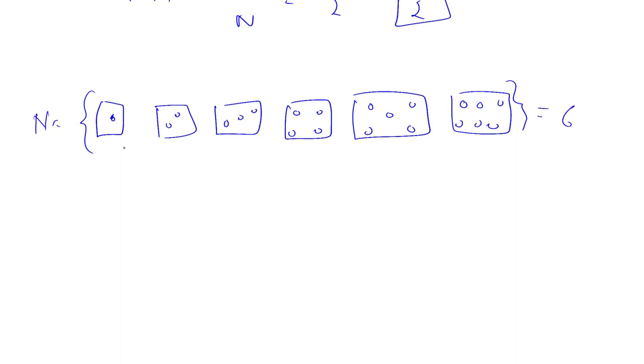The favorable event for getting 2 is only 1. So the probability of getting 2 is 1 divided by 6, and similarly for 1, 3, 4, and so on and so forth.